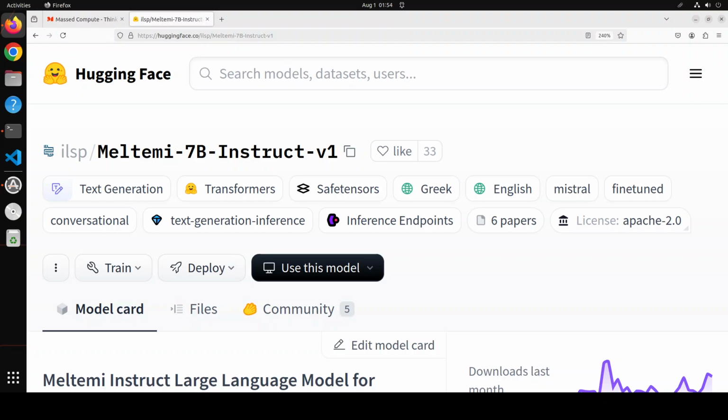If you have been following my channel, you know that I'm a huge fan of diverse multilingual models. That is why I'm so excited to share with you this new model called Meltemi 7 billion parameter model, which is proficient in the Greek language. Greek is the national language of Greece and one of the most beautiful languages in Europe. So in this video, we are going to install this Meltemi model locally and then we will play around with it in the context of Greek language and Greek culture and all those nuances.